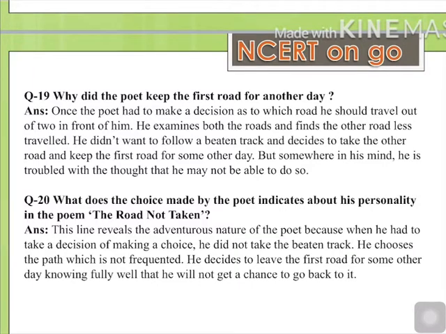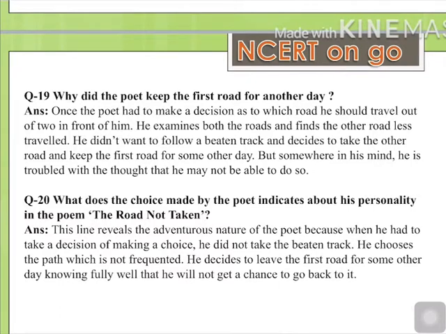Next question is, what does the choice made by the poet indicate about his personality in the poem The Road Not Taken? Now they are asking us what kind of character the poet had. Answer is, this line reveals the adventurous nature of the poet because when he had to take a decision of making a choice, he didn't take the beaten track. He chooses a path which is not frequented. He decides to leave the first road for some other day, knowing fully well that he will not get a chance to go back to it.